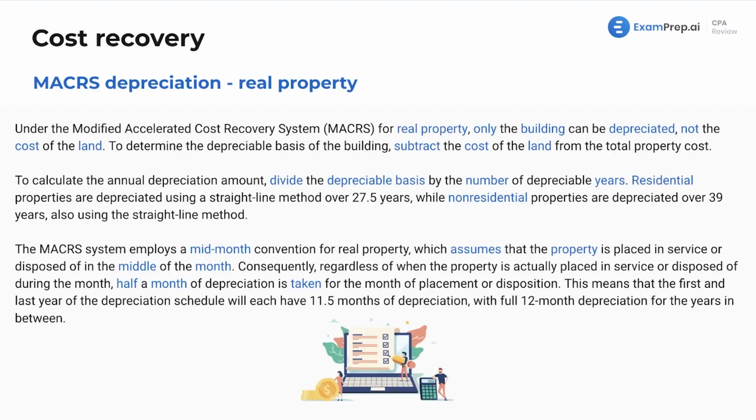Similarly, here we've got points on real property under makers. This is something, again, I would highly advise you take a look at. I'm going to go through the last paragraph here. The maker system employs a mid-month convention for real property, which assumes that the property is placed in service or disposed of in the middle of the month. Consequently, regardless of when the property is actually placed in service or disposed during the month, half a month of depreciation is taken for the month of placement or disposition. This means that the first and last year of the depreciation schedule is going to have 11.5 months of depreciation with full 12-month depreciation for the years in between.